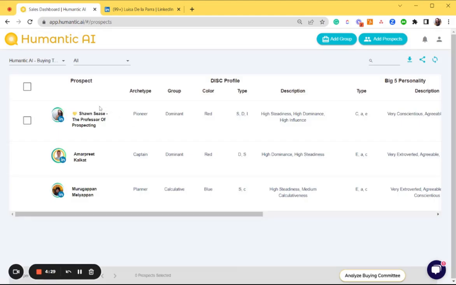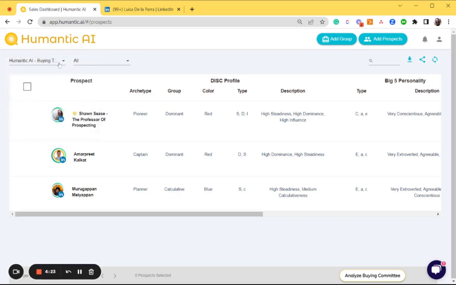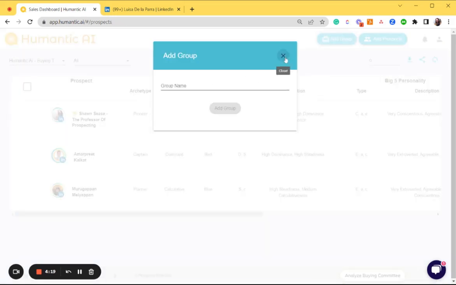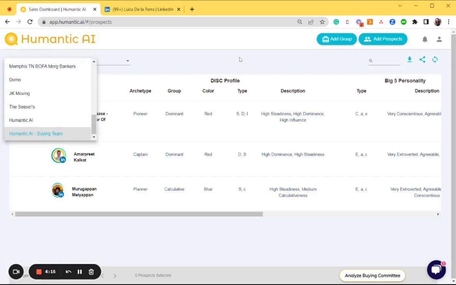The way that the dashboard works is it works in groups. You can create as many different groups as you want, which are basically accounts that you're prospecting to. To add a group, click on add a group, give it a group name, and add the group. I've already added a group here called Humantic AI Buying Team.